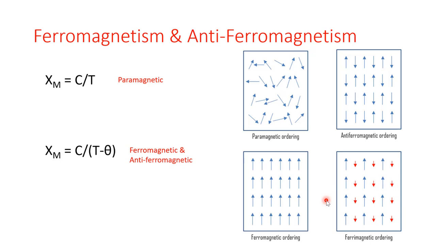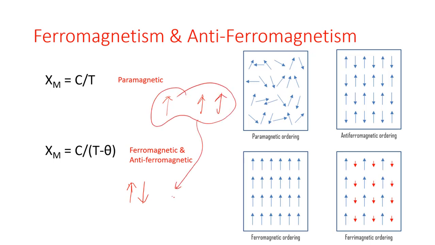For example, suppose I have two electrons, one with an upward spin and another electron maybe of downward spin, or one electron in the upward spin and another electron also in the upward spin. They can couple with each other in two manners, right? Either in a manner like this one, where all spins are in a parallel direction, or they can align like this, opposite to each other.